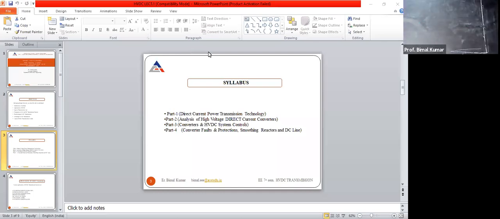Now, in part 2, we will see analysis of the Graetz bridge with different number of pulses, whether we will apply 6 pulse or we will apply 12 pulse, right?